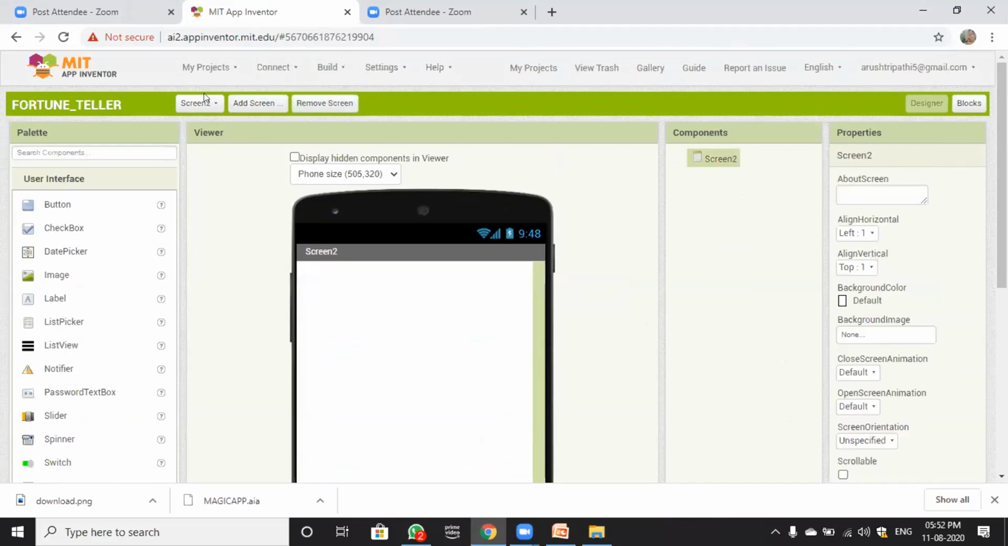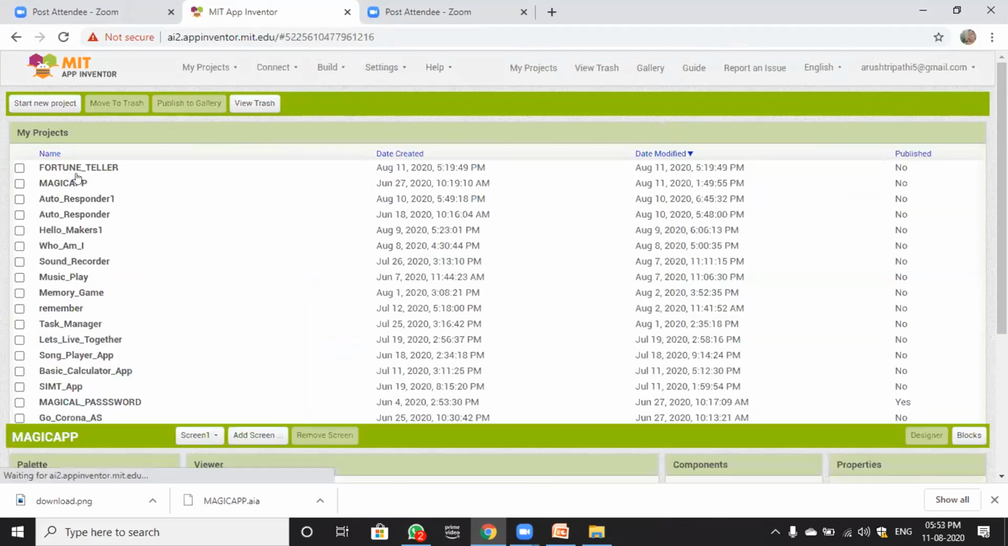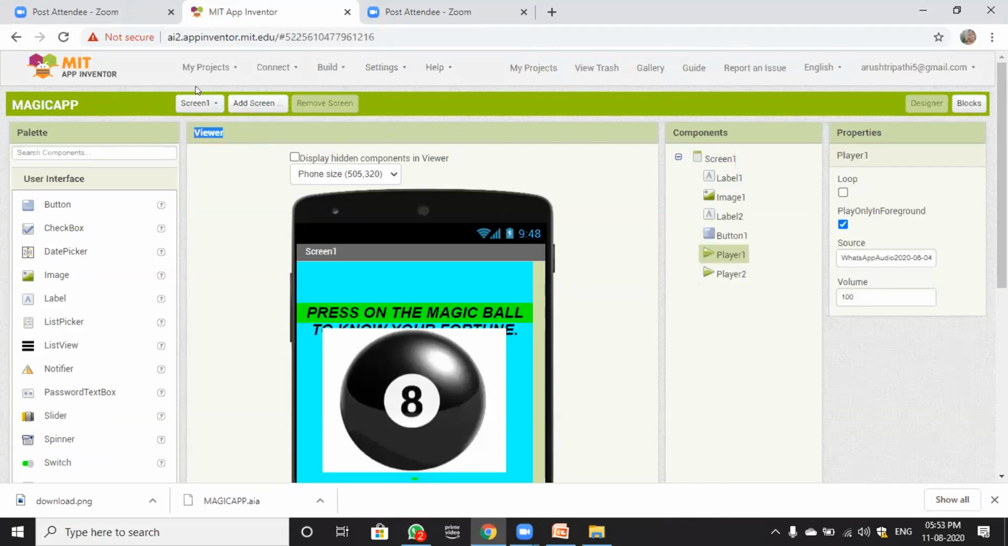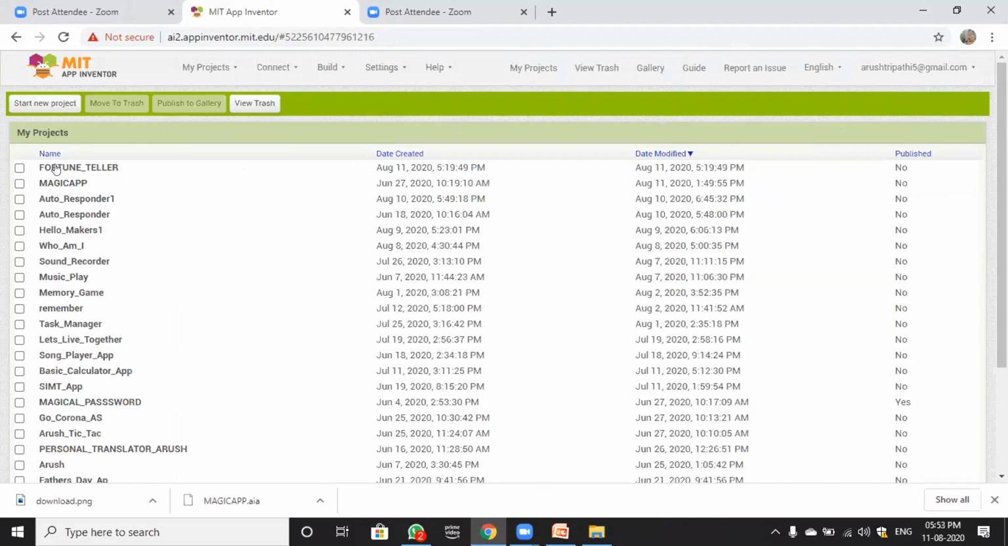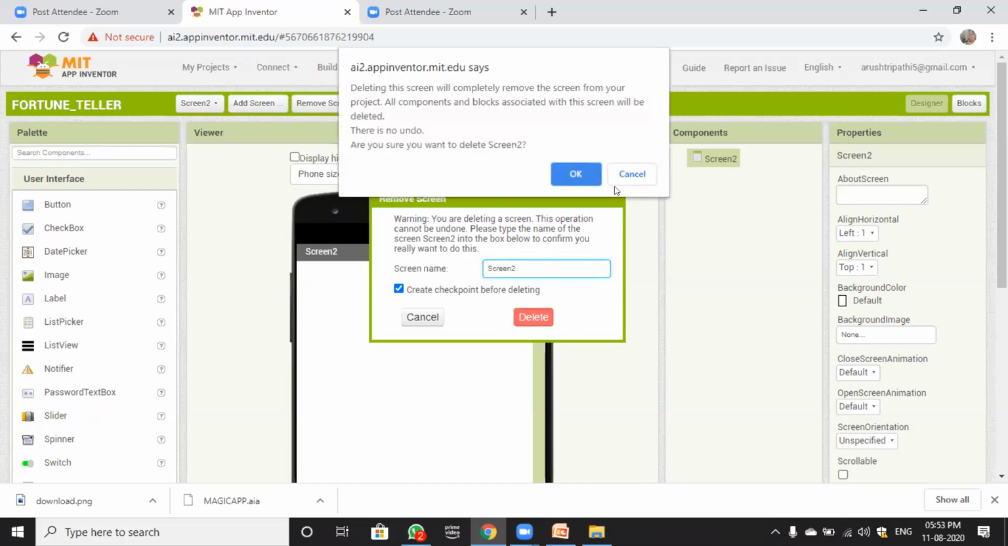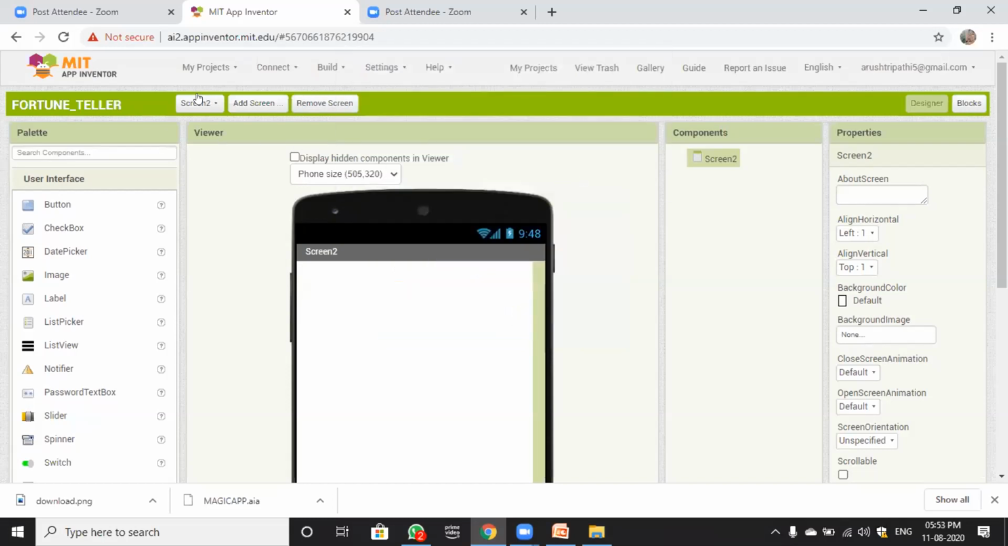Hello, am I audible? Why are you adding this? Let me show you. See this. See this. Okay, but I think till now we should only teach them how to make the app in one screen. Okay, so now we will take only one screen.